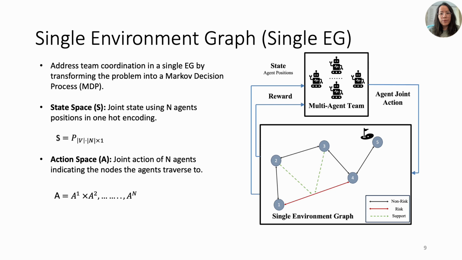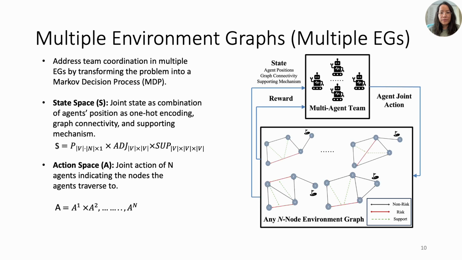In the first part of the paper, we address team coordination for multiple agents within a single ESG by transforming the problem into a Markov decision process, that is MDP, with states as joint agent positions and actions as the joint movements. In the second part of the paper, for any n-node graph, we address the team coordination by transforming the problem as an MDP. The state space combines agent positions, graph connectivity, and support mechanisms, while the action space remains consistent with the single ESG.